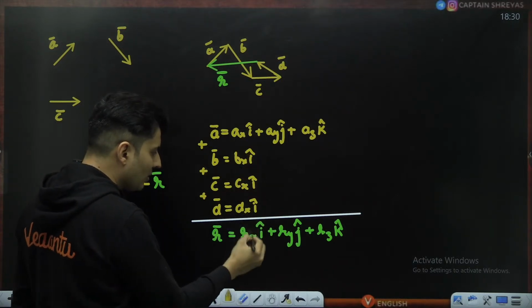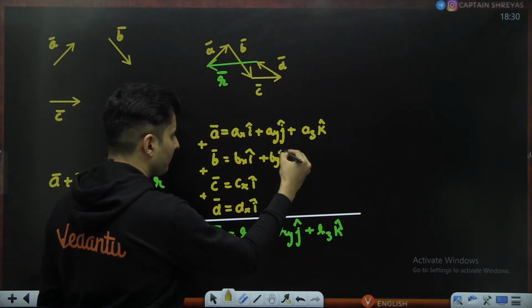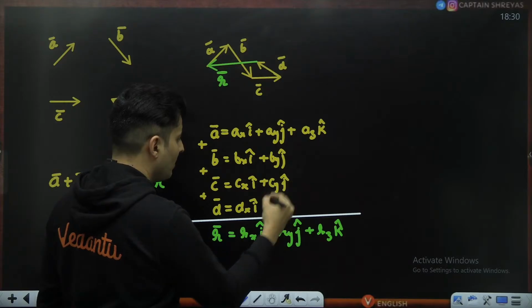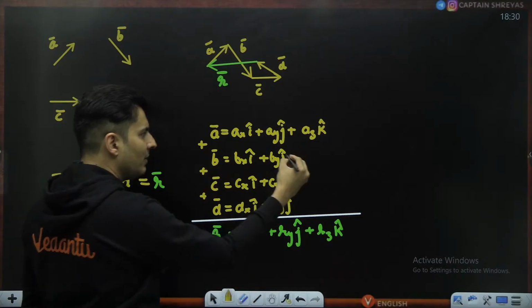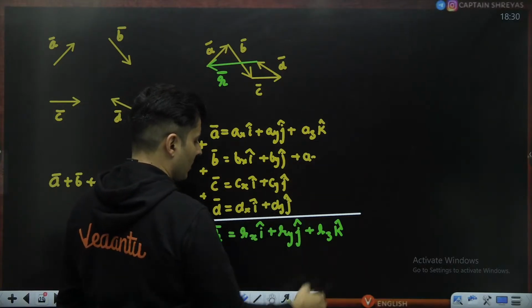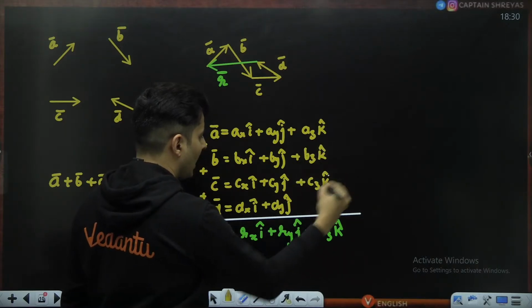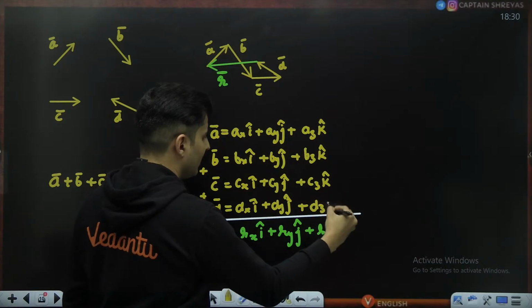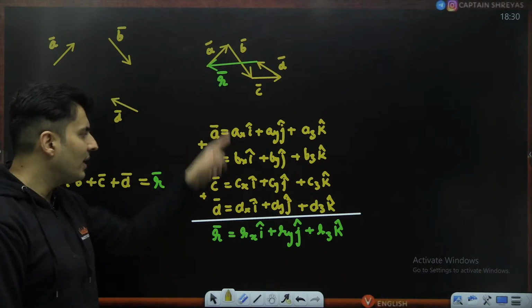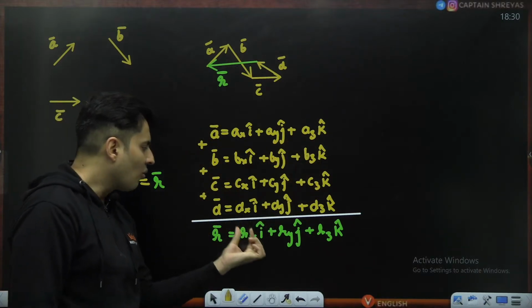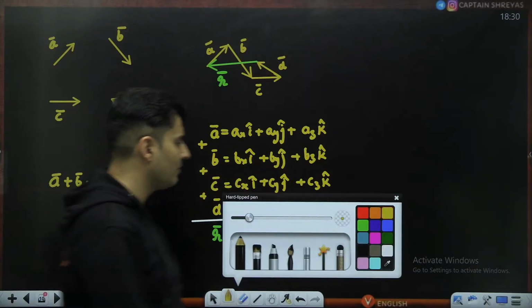If you add this, you will get rx. Similarly over here, if you add ay, by, cy, dy, like that, you will get ry. Similarly, if you add az, bz, cz and dz, you will basically get rz. Just simple addition will give you these numbers. So this is very easy once you know the components, right? The individual numbers of the resultant vector can be calculated in a much easier manner.